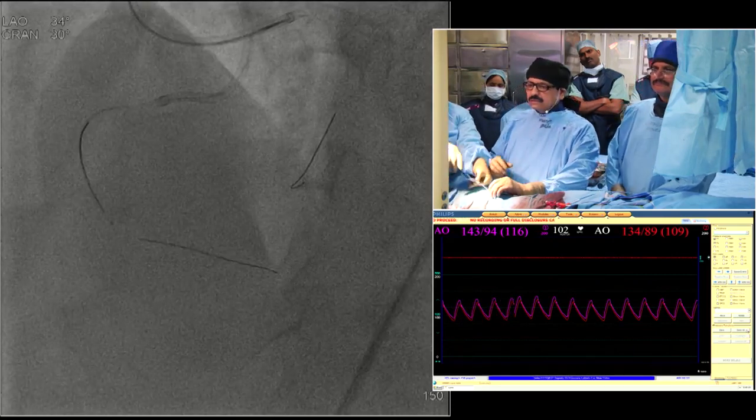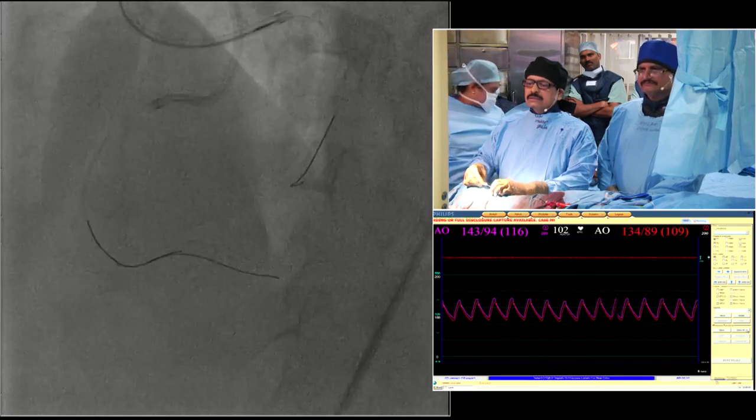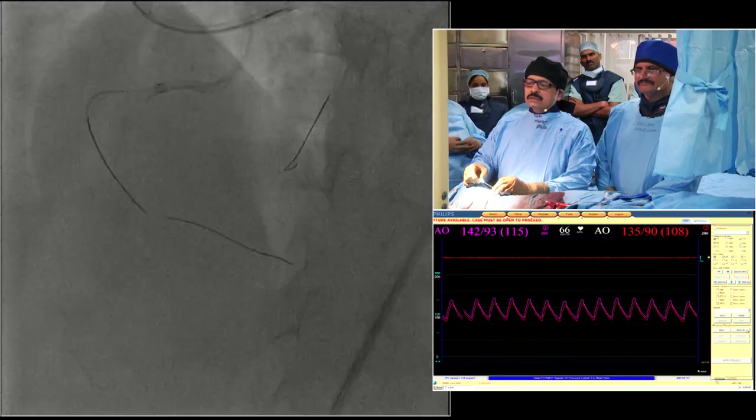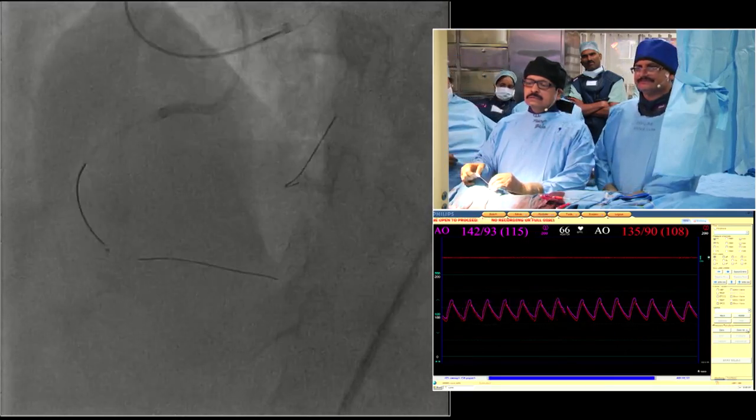I think as per the algorithm, you had a long segment CTO with a bifurcation. There was a band and a little bit of an ambiguous proximal cap. That's what you felt. The retrograde approach to start with was an ideal approach.